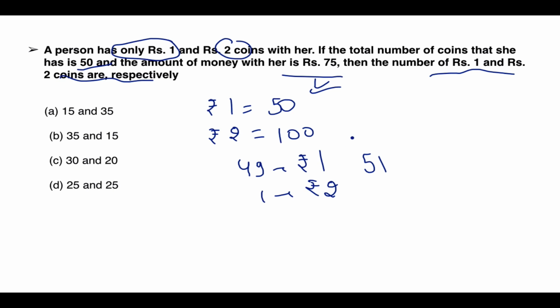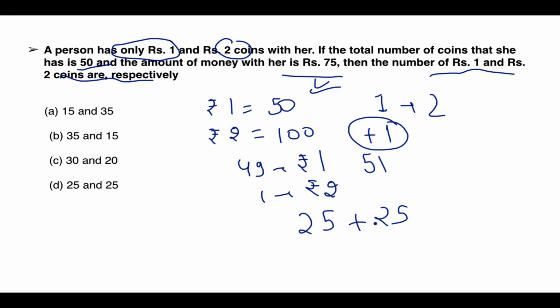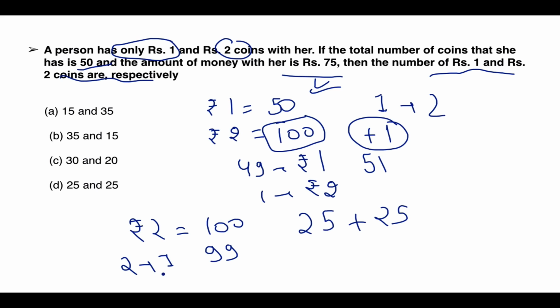So for one coin converted from rupee 1 to rupee 2, there is an addition of 1 rupee. So for getting an addition of 25 rupees, you have to convert 25 of them. So the answer is 25 and 25. You can go the other way around also. If all 50 coins are rupees 2, that is 100 rupees, and we reduce by 1, it becomes 99. So for one coin converted from 2 to 1, the reduction is minus 1. So for getting minus 25, you have to convert 25 coins. So the answer is 25 and 25.